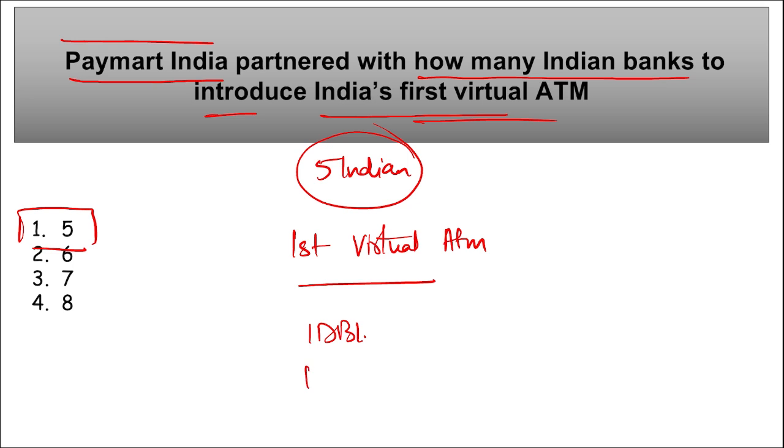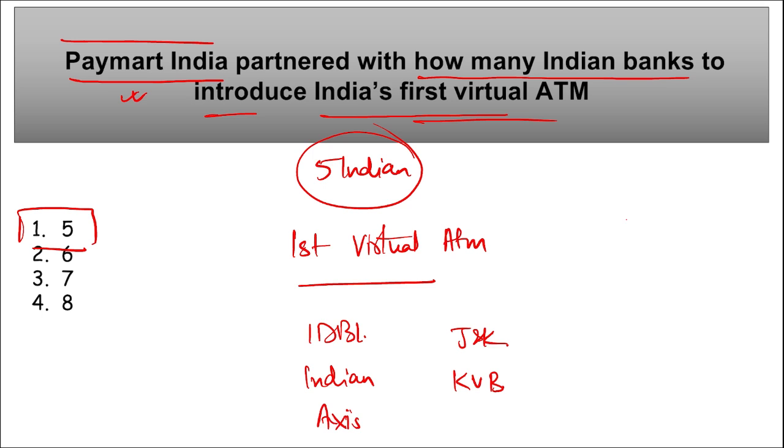IDBI Bank, Indian Bank, Axis Bank, Jammu and Kashmir Bank, and Karur Vysya Bank. Right? These 5 banks partnered with fintech startup that is Paymart India, and it is to offer innovative virtual cardless and hardwareless facility. Correct? And they will be introducing India's first virtual ATM. Correct? This virtual ATM will require a smartphone, mobile banking application, and an internet connection for cash withdrawal.